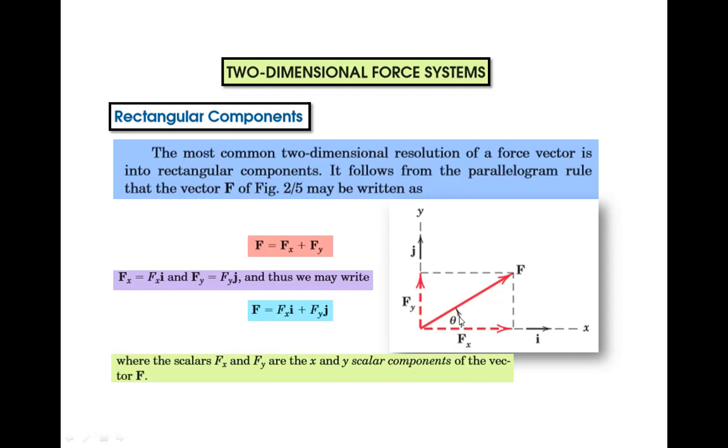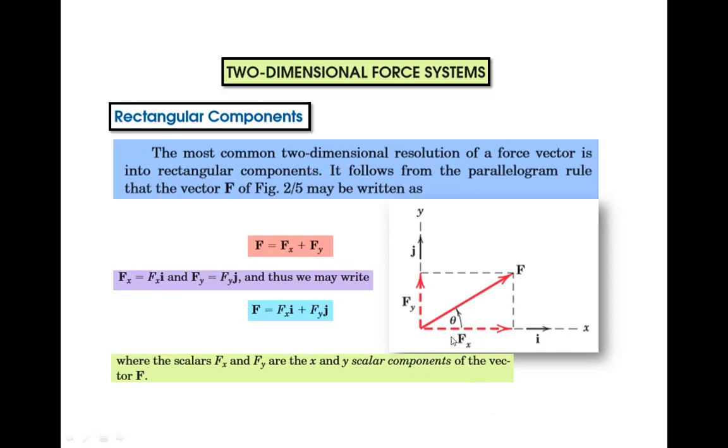Now how to find this value of Fx? Can you tell me from which rule we can get this Fx? You can see in this triangle, this is the horizontal side, this is the vertical side, and this will be the hypotenuse.